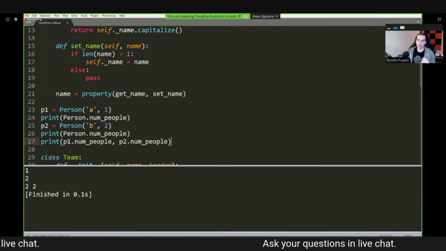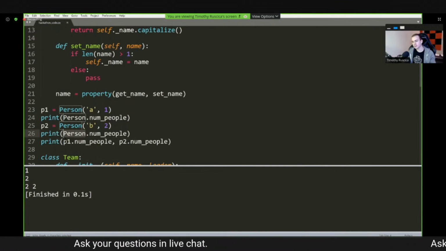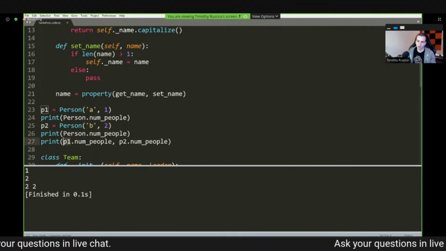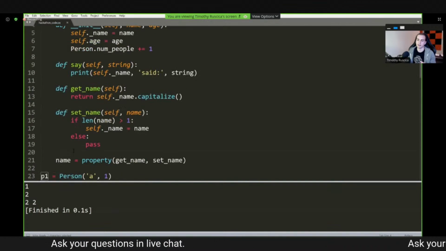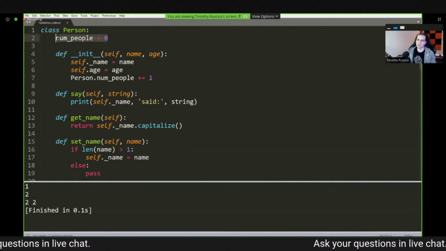And even though it does make more sense to access it using the class name, technically you can access it using the instance name as well. Why you would want to do that, I don't know. That just seems a little bit confusing, but you can do that because since the instance belongs to the class, it is able to access these values.